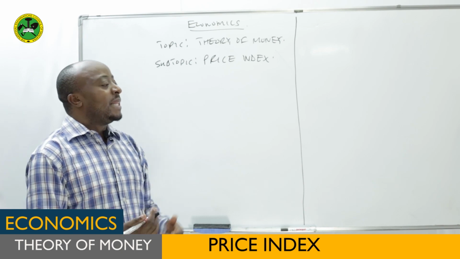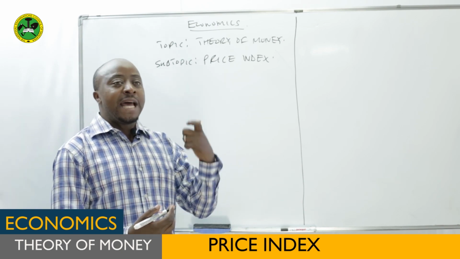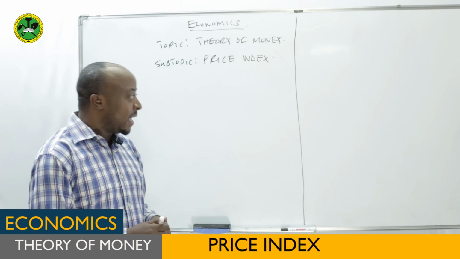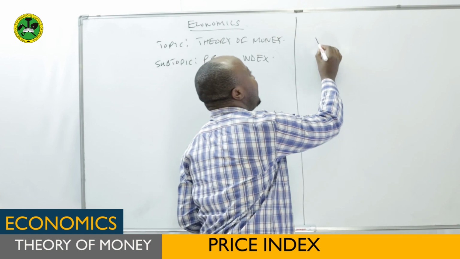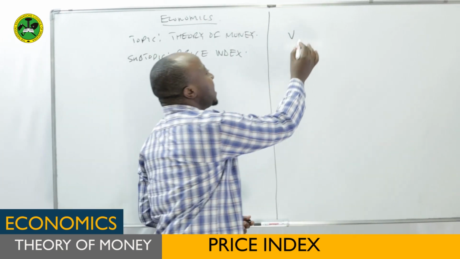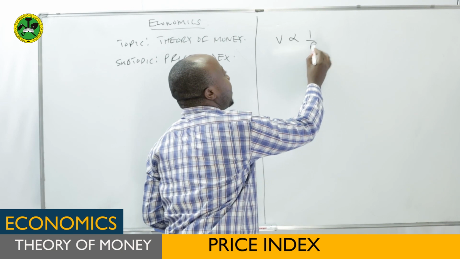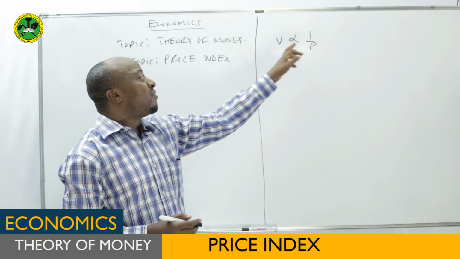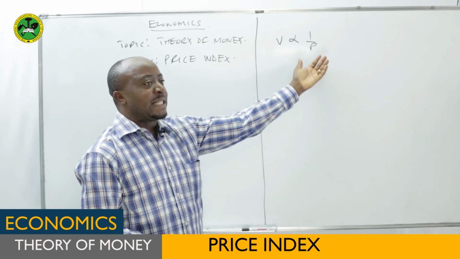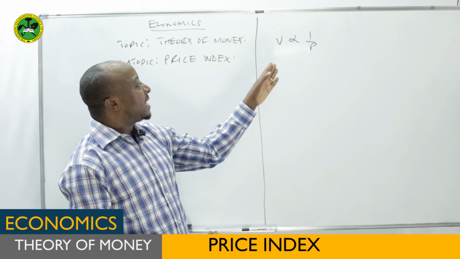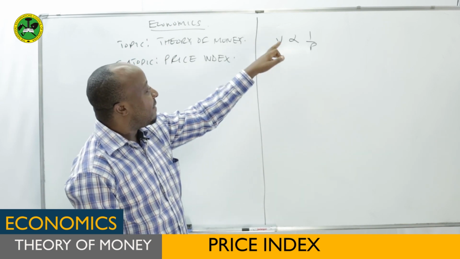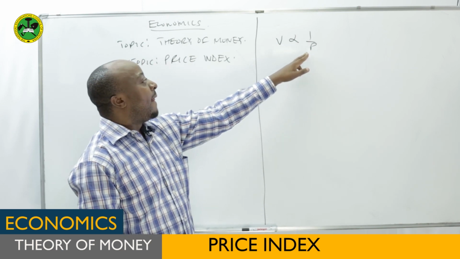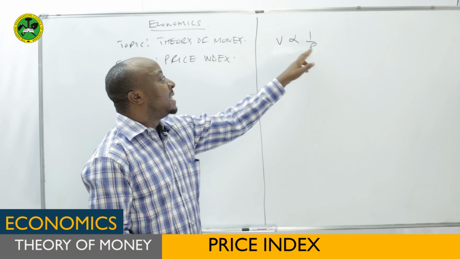Again, remember we said the value of money is inversely related to the price of goods and services. If V is the value of money, it has an inverse relation with the price, meaning that when the price of goods is increasing, we expect the value of money to fall. The price of goods is determined in terms of money.